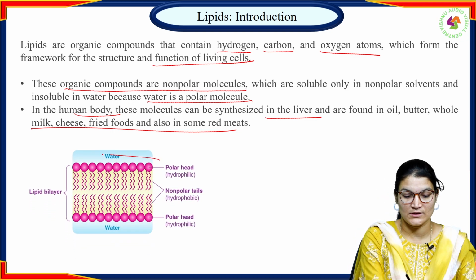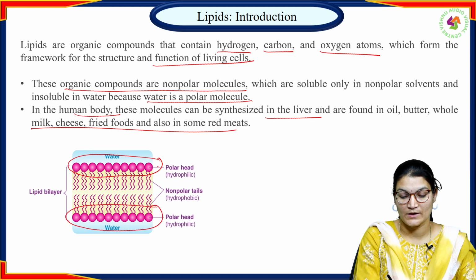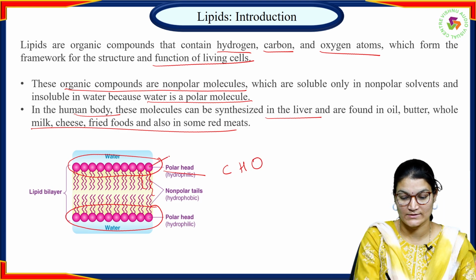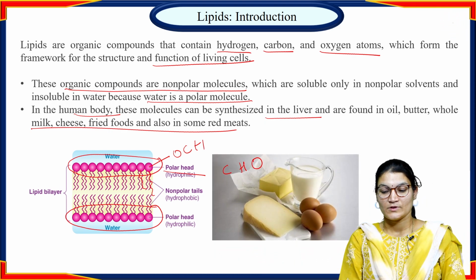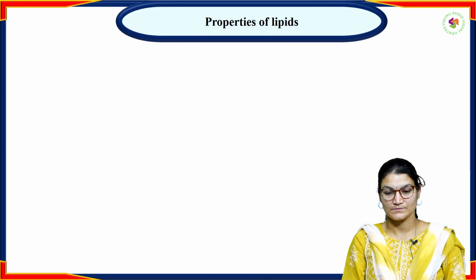So this is the cell structure which consists of a phospholipid bilayer, and it has polar heads and non-polar tails. These long chain tails contain carbon, hydrogen, and oxygen, and in the head we also have oxygen, carbon, and hydrogen. So these are the sources of food where we get lipids.